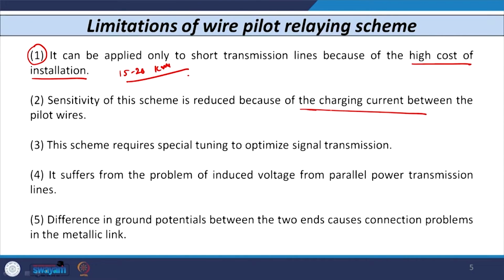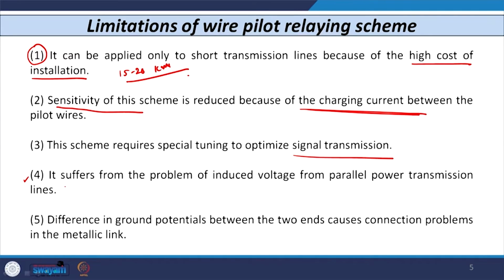Now, in case the charging current is very high compared to the overhead conductor, the sensitivity of this type of scheme has to be reduced. The third point, a limitation of this wire pilot relaying scheme, is that it requires a special tuning circuit to optimize the signal transmission.